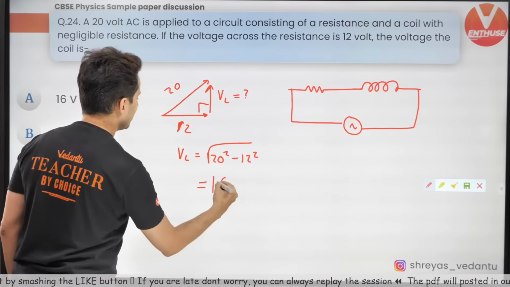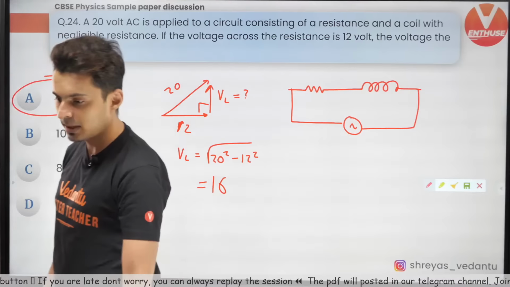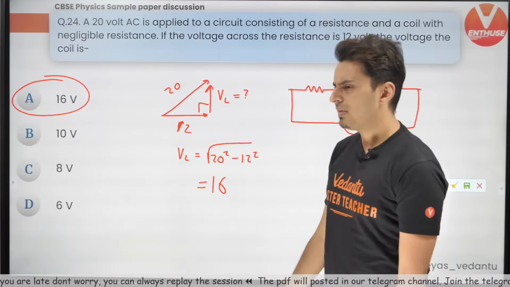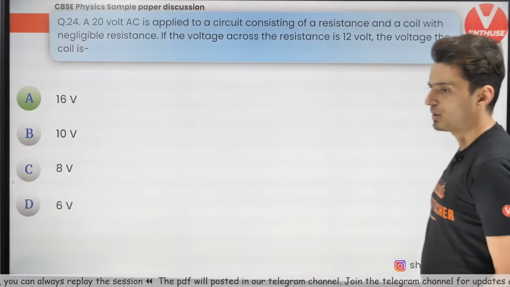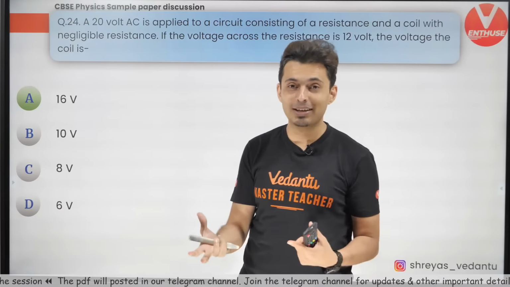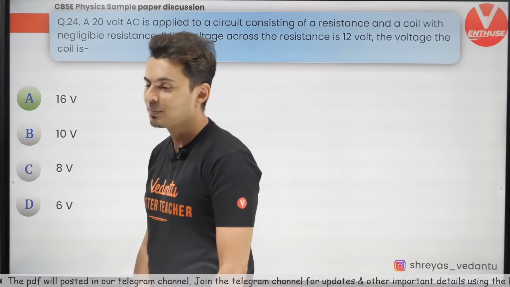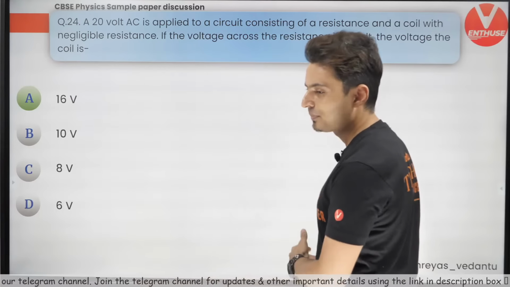So this is going to be 16 volts. Okay, option A. Still it will be option A. Yep. I hope this is fine. Even if the question had a capacitor, still the answer would be same, guys. It won't change because there is only one device. But when capacitor and inductor both are there, then the answer would have changed. Okay, clear? Cool. Let's get moving to the next question.